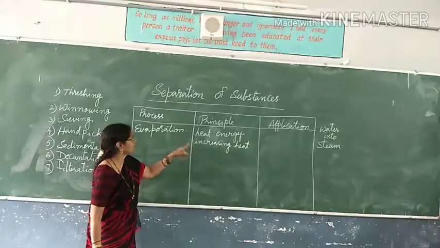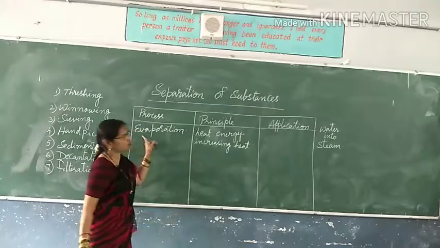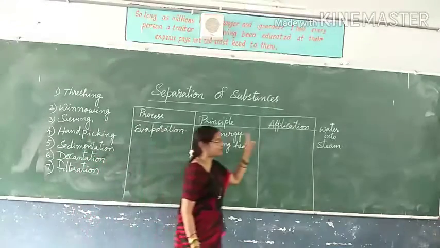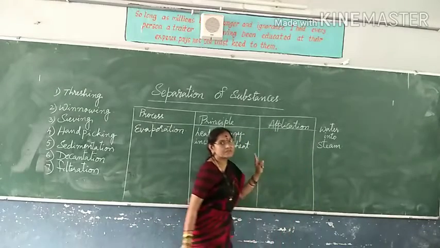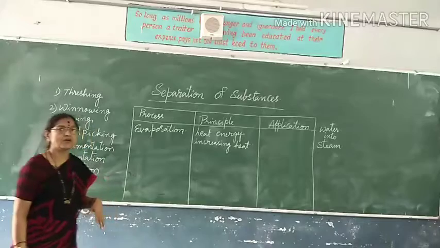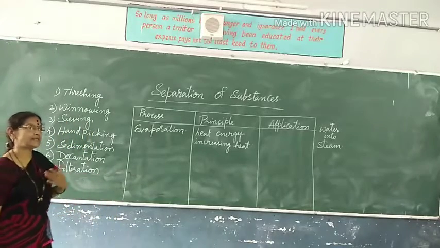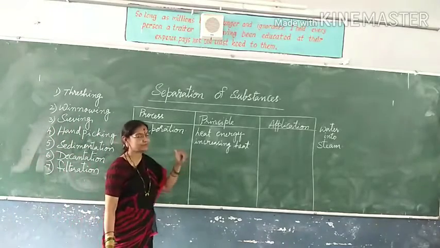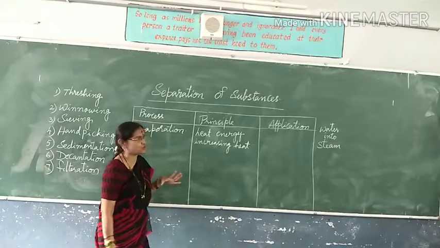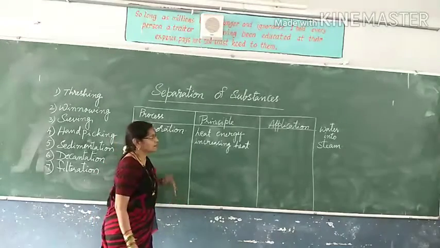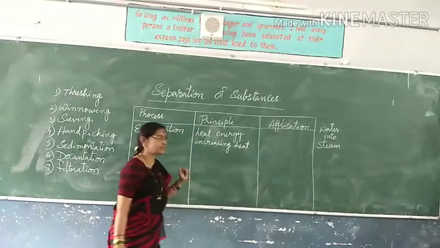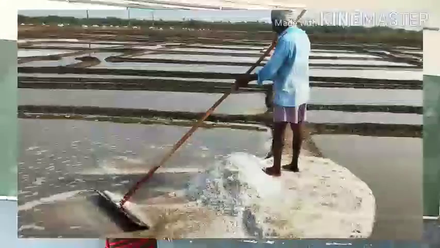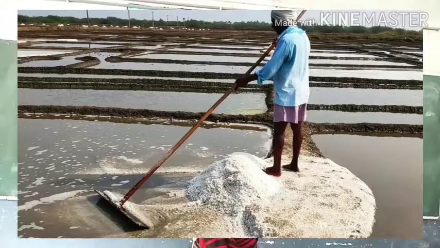When you are increasing it, what is the process occurring over there? Evaporation process is occurring. What is the evaporation process doing? It is converting water into steam. In the same way, this evaporation process, where you will be observing, see simultaneously, listen to me and see the activity going on there, as well as the pictures, please observe along with my explanation. The picture is showing where we apply it in day-to-day life, where we are applying it to get salt.